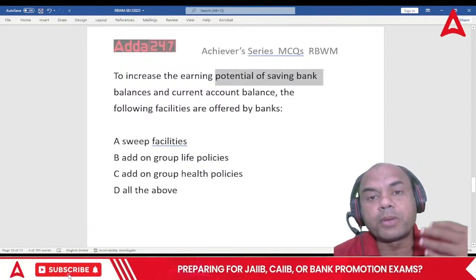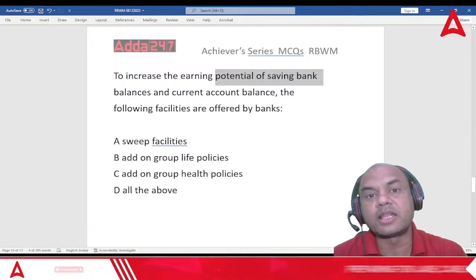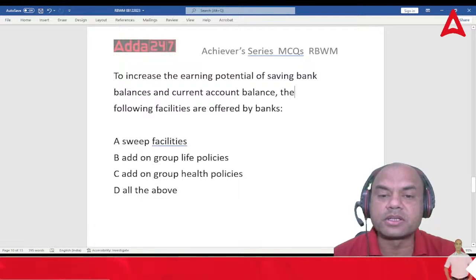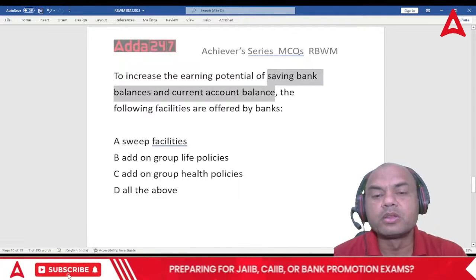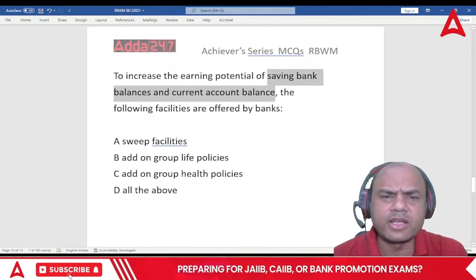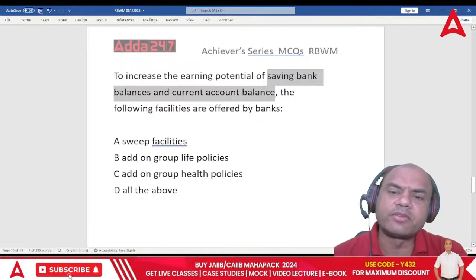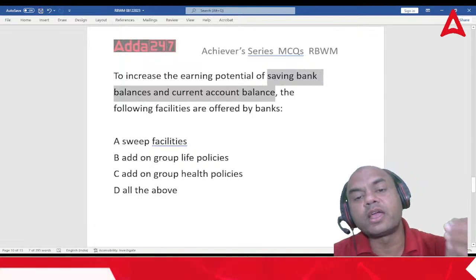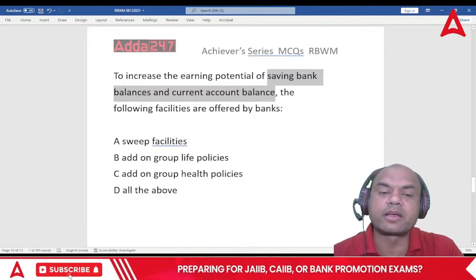If I have more balances in my savings bank, then I'll earn more. Why? Because savings bank is a low cost deposit, saving and current, both. Why? Because we don't give any interest on current. On saving, we give hardly 3.5 to 4%, right? So that's why we have to earn a lot on the savings bank account.